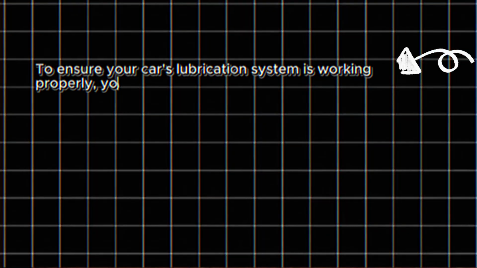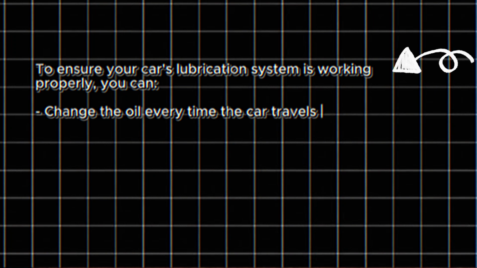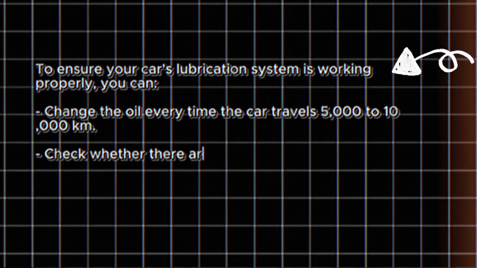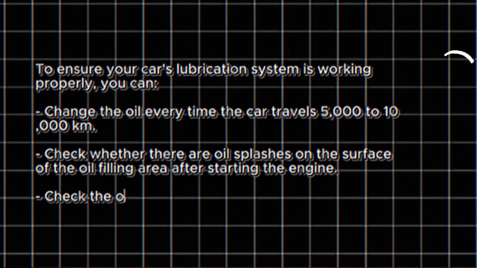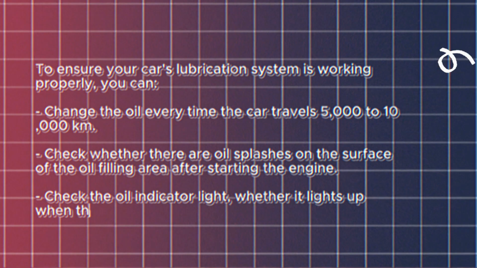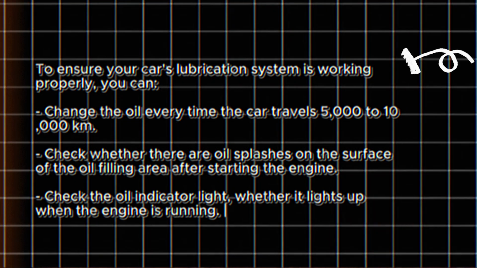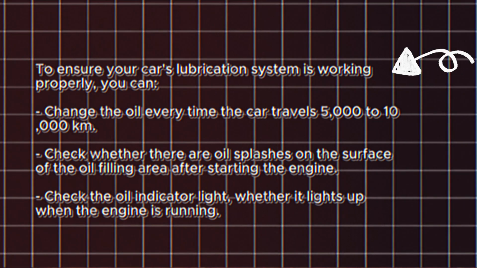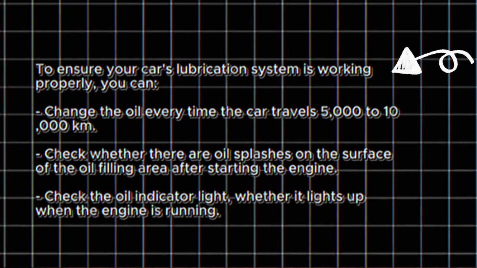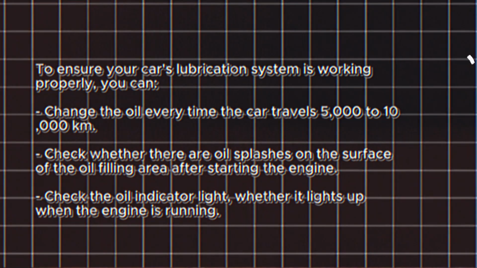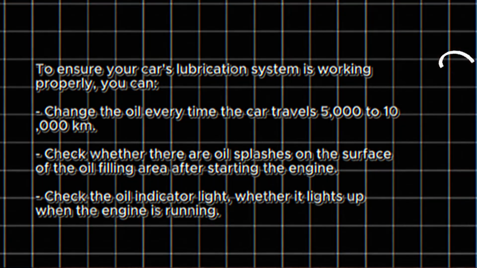To ensure your car's lubrication system is working properly, you can change the oil every time the car travels 5,000 to 10,000 kilometers. Check whether there are oil spots on the surface of the oil filling area after starting the engine. Check the oil indicator light, whether it lights up when the engine is running.